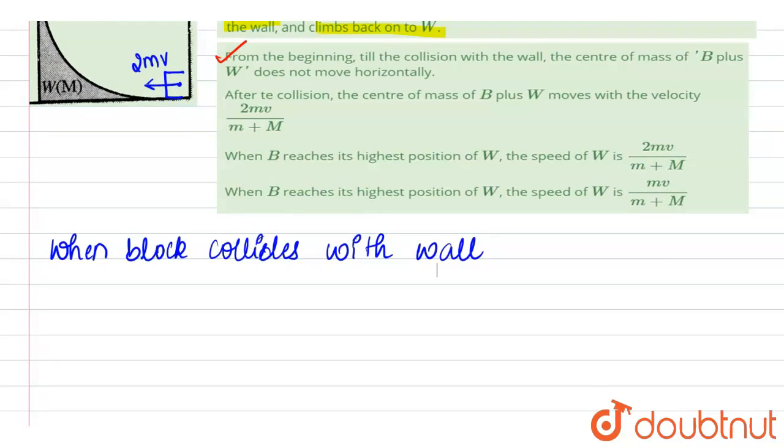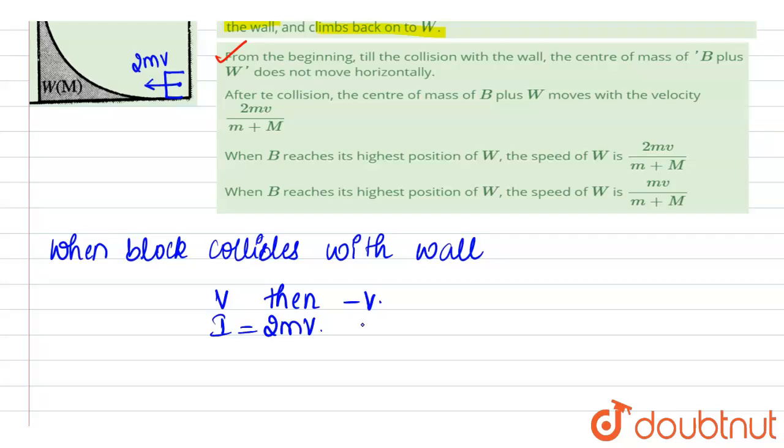Initially, if it is v, then after collision it will become minus v. Therefore, impulse is final momentum minus initial momentum, so this is going to be 2mv. That will be the impulse exerted by the wall on the block. With this, the block will rise up over the wedge.